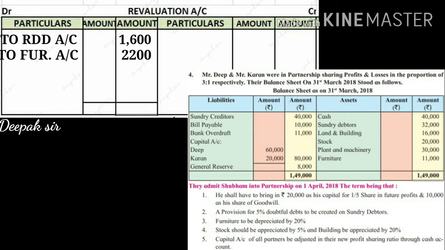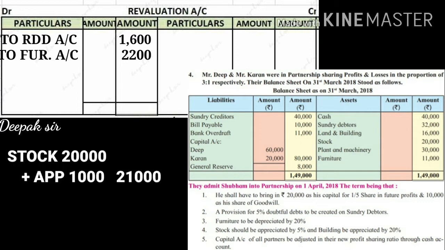So stock value, if you see in the old balance sheet, stock value is given 20,000. Below that it will come plus appreciation. The percentage is given 5%. So if we will calculate 5%, it will come to 1,000. Appreciation is there, we have to add 1,000. So in the outer column it will come to 21,000.